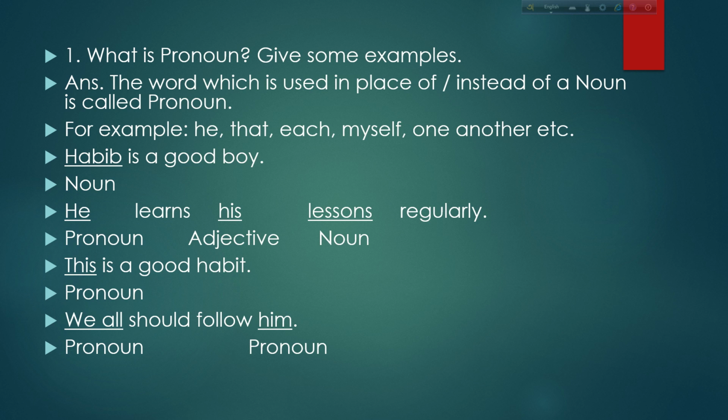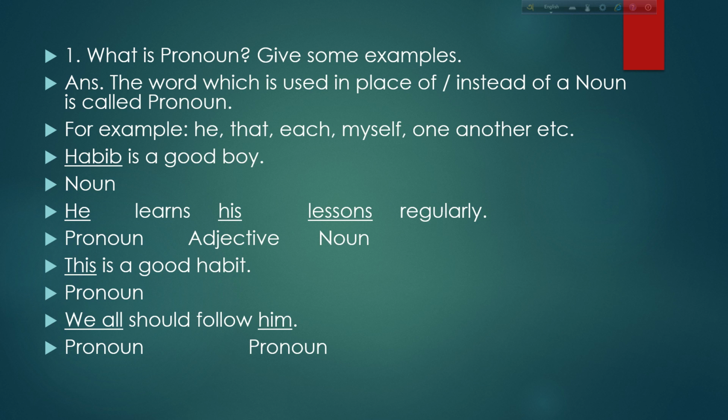First of all, what is pronoun? Give some examples. The word which is used in place of or instead of a noun is called pronoun. That is, noun is the name of anything, but when we are using a word in place of a noun, then it is called pronoun. For example, he, that, it, myself, one another, etc.